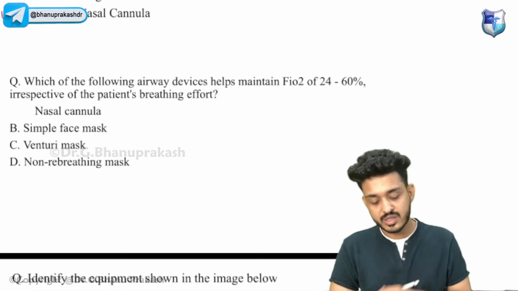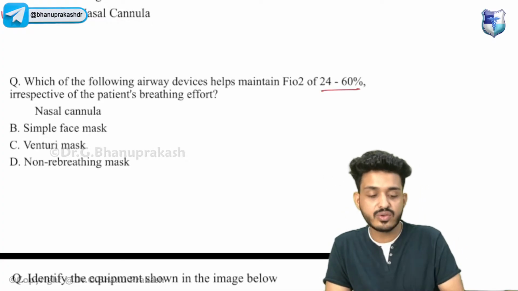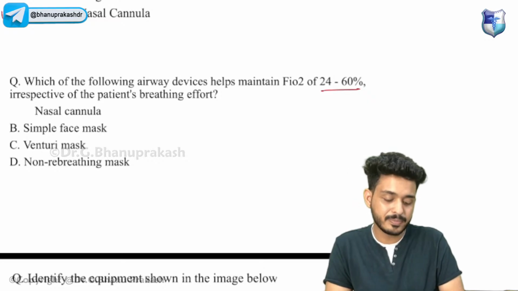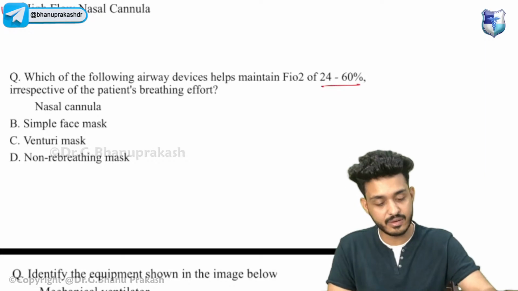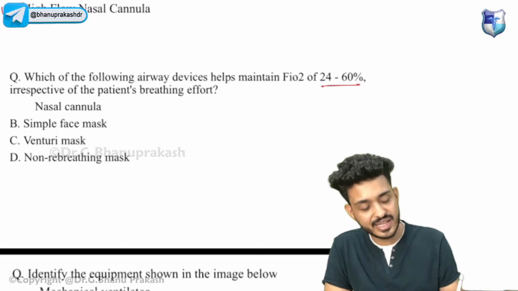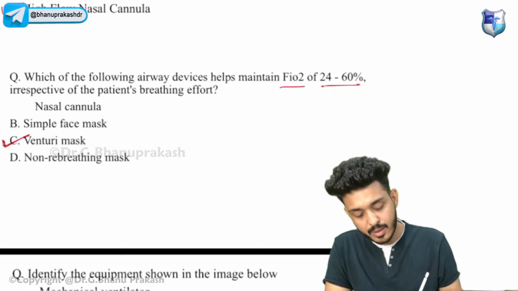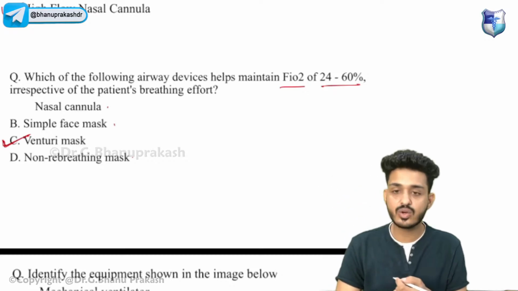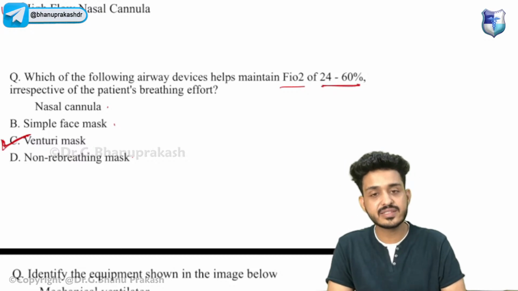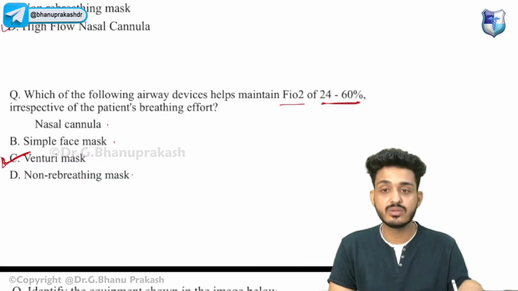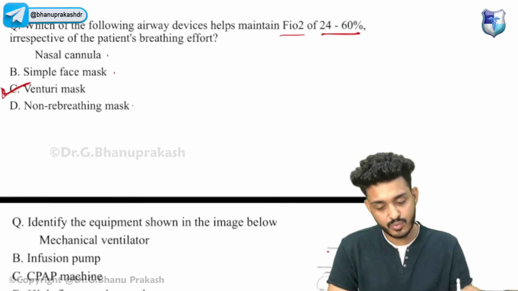Try to solve this one. Which of the following airway devices helps in maintaining FiO2 of 24 to 60%, irrespective of the patient's breathing effort? So where can we set a fixed FiO2? That is your Venturi mask. These are your low flow devices. The only high flow device here is the Venturi mask. At least remember this, as it is from the INI. They can ask it directly, so you have to remember at least some of them, right? So that is your Venturi mask.